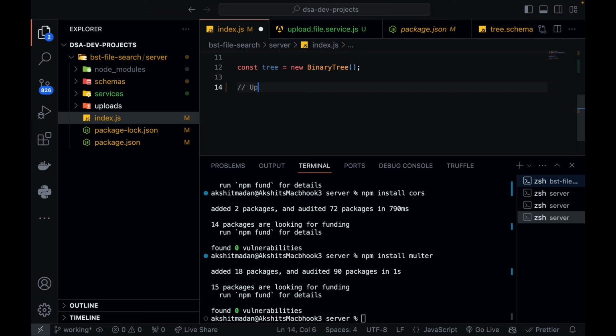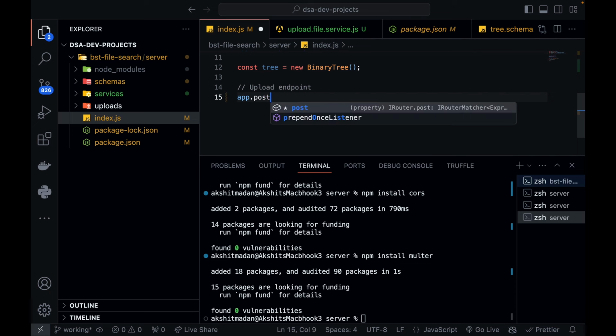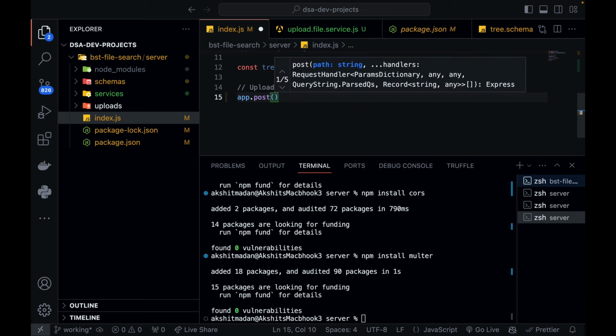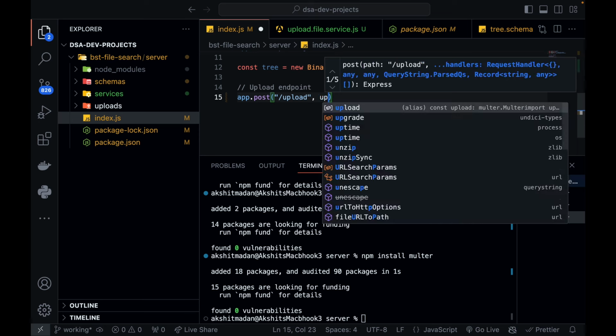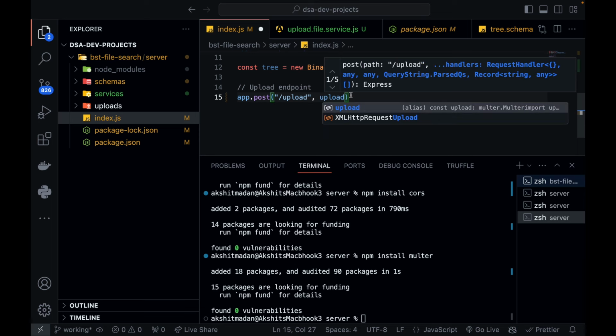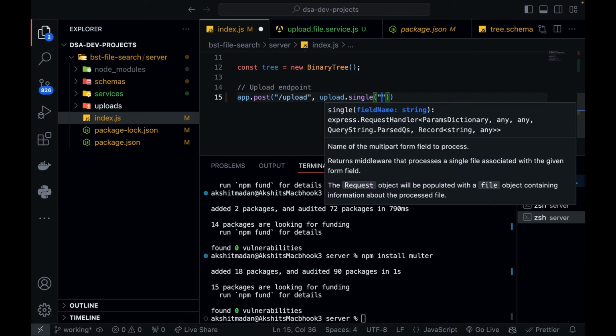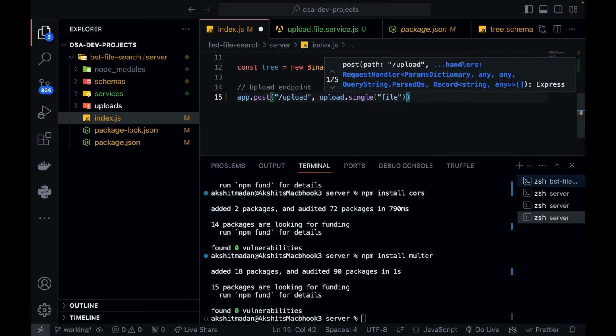So the first endpoint will be an endpoint for uploading your file. So upload endpoint. This will be a post call because you need to pass on some data in the body and in the file also. So let's make slash upload its endpoint. Now I'm going to use upload, the multer object which we created, and it's a single file, upload.single, and let it be in a variable called file, right, which is already there in your call request.